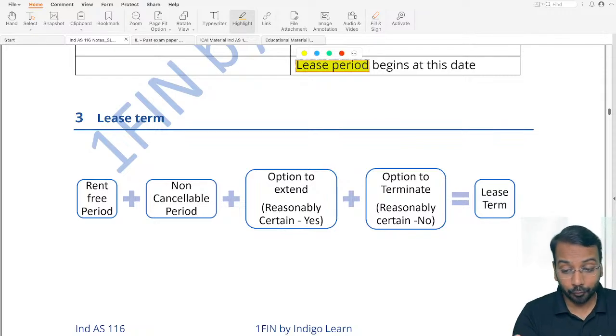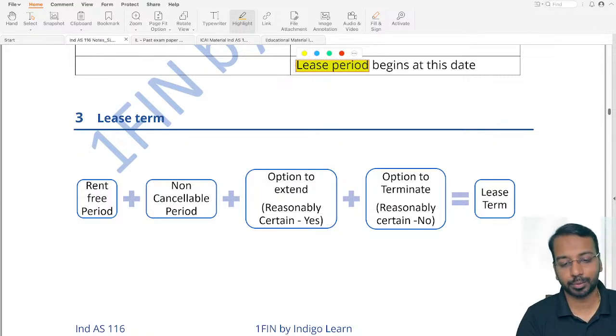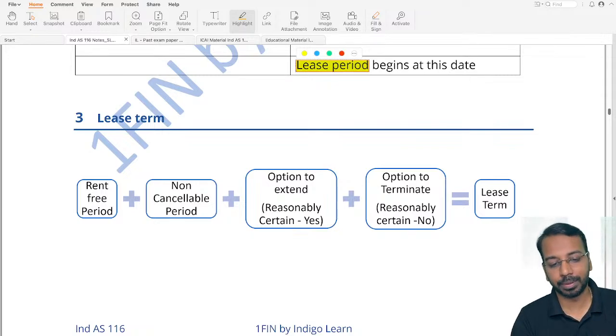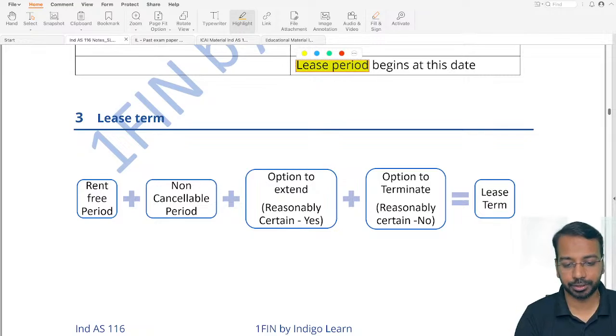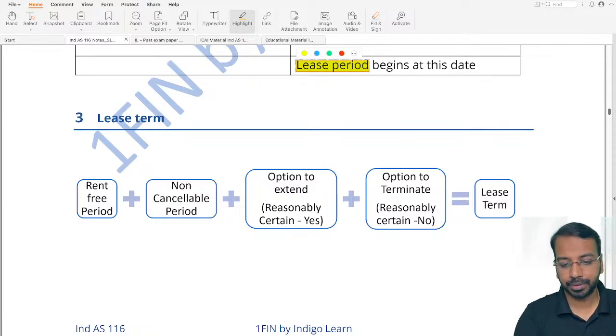Now, the fourth one, which is the most confusing one for most of the students, is the option to terminate. So, what is this option to terminate? See, I have a non-cancelable period of, let us say, 2 years. Okay, but the contract itself is for 3 years. Right now, even in this non-cancelable period of 2 years, after 1.5 years, I can terminate.